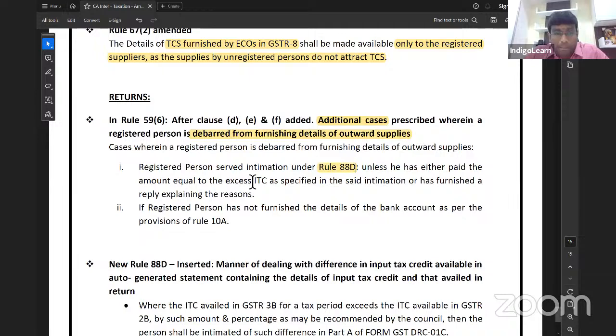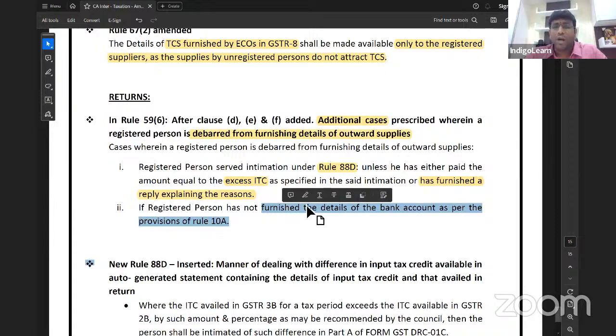Unless he has either paid the amount equal to excess ITC what he has claimed or has furnished a reply explaining the reason. We are not asking you to always pay. Either you pay or you explain the reasons why you took extra. Or registered person has not furnished the details in bank account. If you have not furnished details of the bank account, we will not allow you to file GSTR 1. And moreover, we'll suspend your registration after the time is over. And once you update, we'll revoke that suspension.